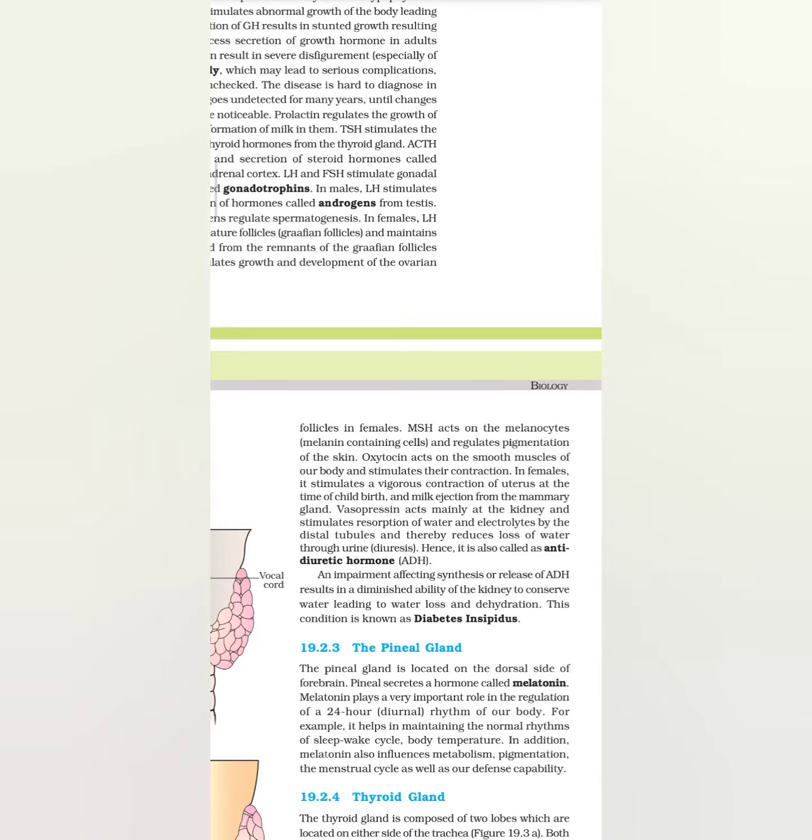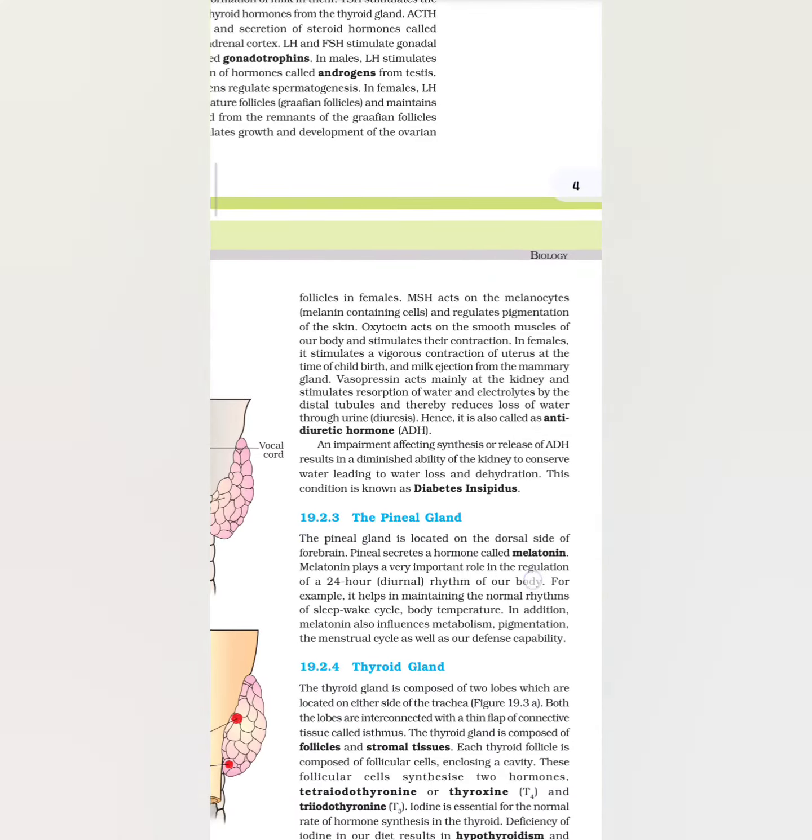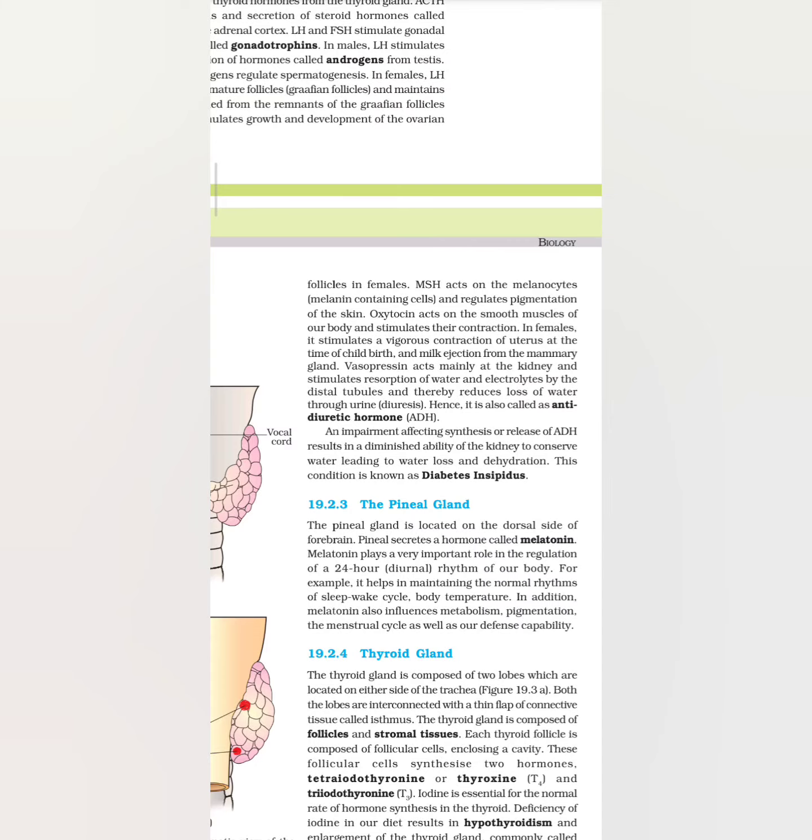19.2.3 The pineal gland. The pineal gland is located on the dorsal side of forebrain. Pineal secretes a hormone called melatonin. Melatonin plays a very important role in the regulation of 24-hour diurnal rhythm of our body. For example, it helps in maintaining the normal rhythms of sleep-wake cycle, body temperature. In addition, melatonin also influences metabolism, pigmentation, the menstrual cycle, as well as our defense capability.